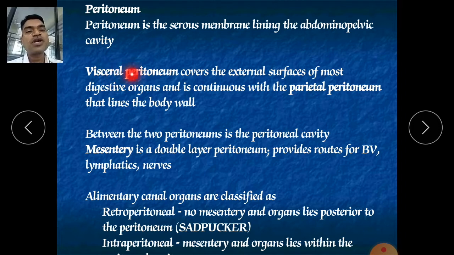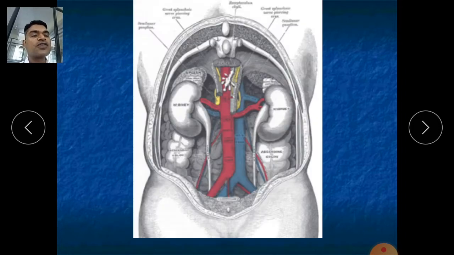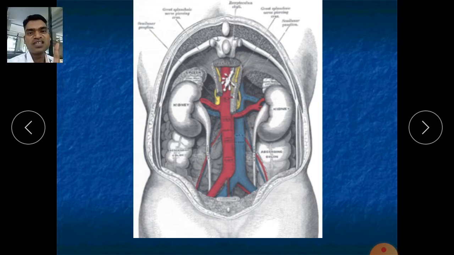Actually, this peritoneal cavity works as a rack for our vital or visceral organs. It may be the kidney, small intestine, large intestine, stomach, duodenum, jejunum, and so on. So it produces the rack. It holds those organs in their specific positions.